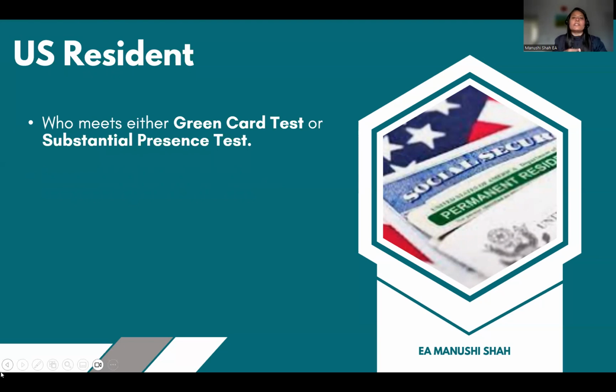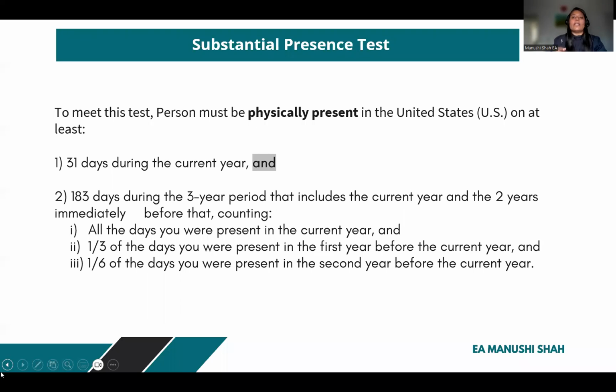The second test is the substantial presence test. This test is based on the physical presence of the taxpayer in the particular year. What does the substantial presence test mean? To meet this test, the person must be physically present in the United States, and we have to check the number of days the person was present in that particular year.